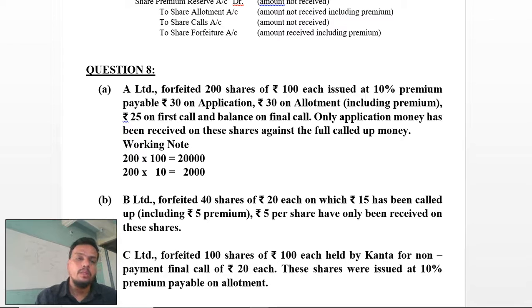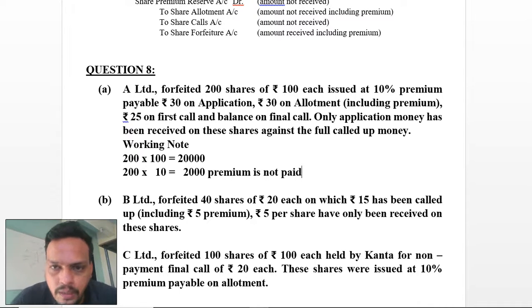Be careful with this. In question A, premium is not paid because it has been mentioned on allotment rupees 30, including premium, but the money you have received is till application only; allotment has not been received. Now we are going to make an entry on this, but before this we go with the second question.